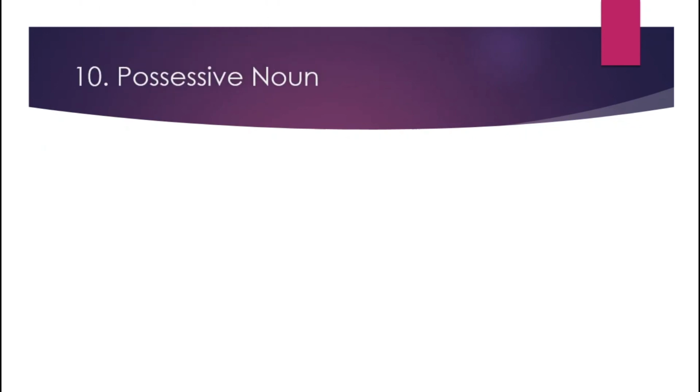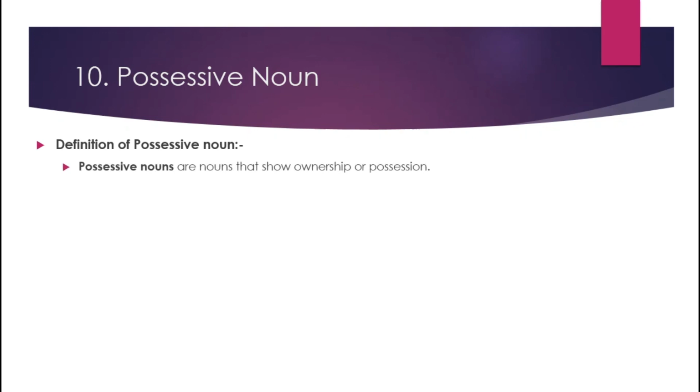Last one, the 10th type of noun, is possessive noun. Definition of possessive noun: possessive nouns are nouns that show ownership or possession, like my house, your house, my book, his book, her book.